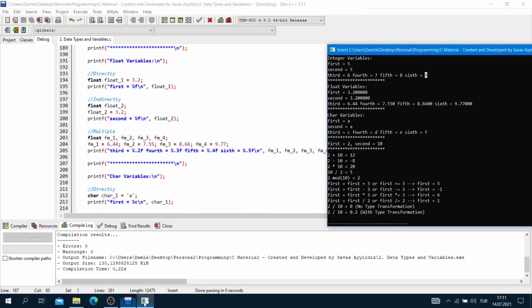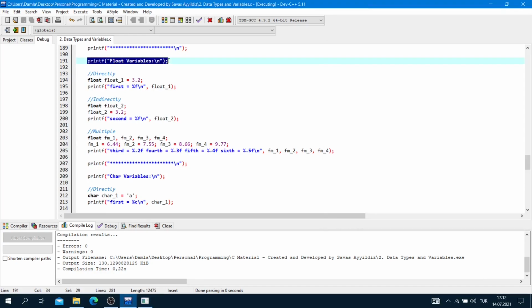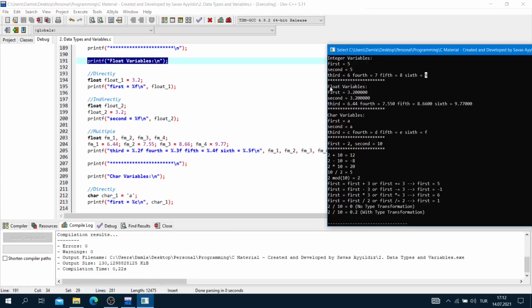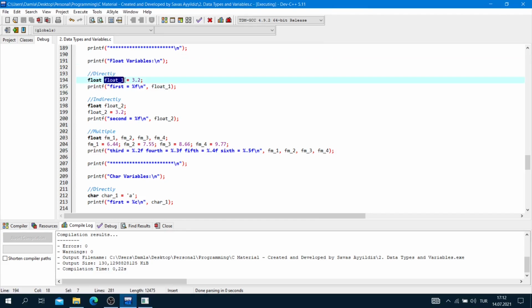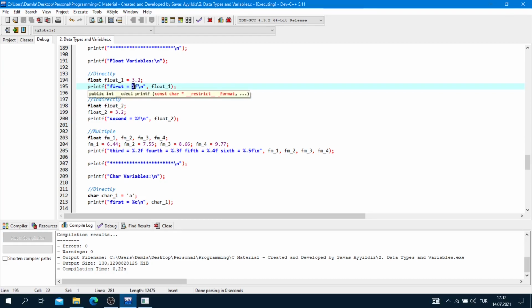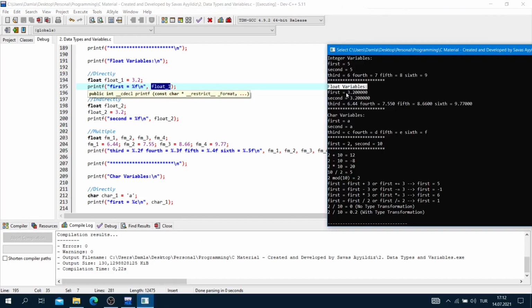Float variables. Printf float variables. We are here. Indirect method, float 1 is equal to 3.2 and semicolon, and we will print it. Printf bracket quotes first is equal to the %f sign, float 1. So we will see 3.2 here.